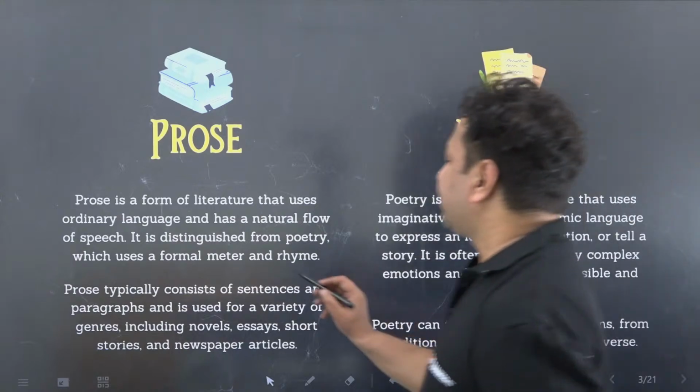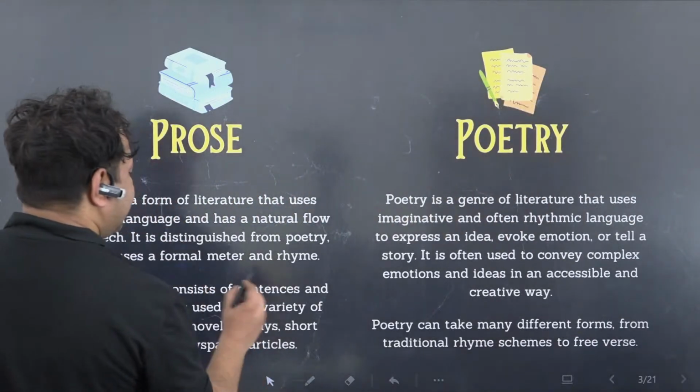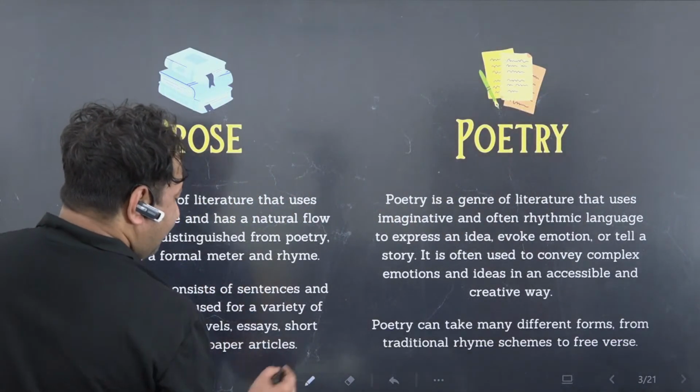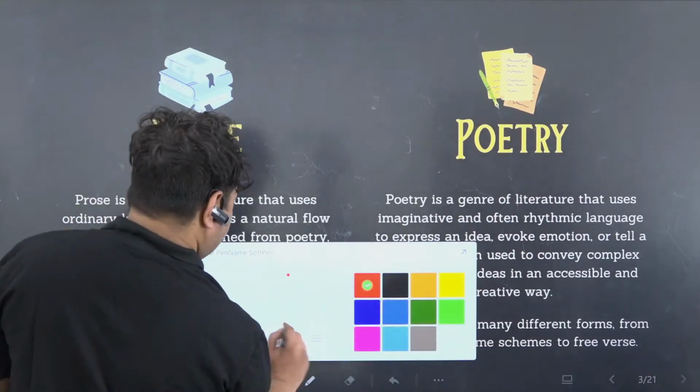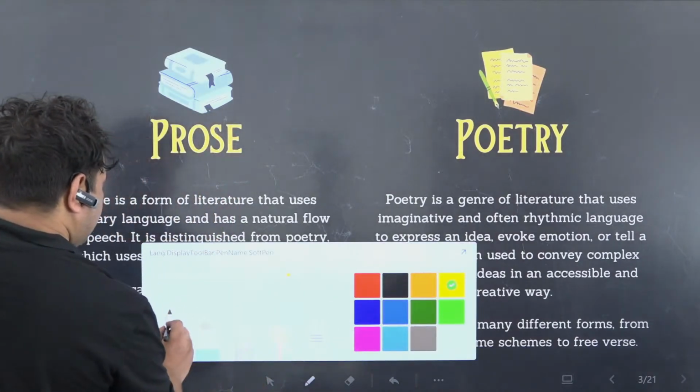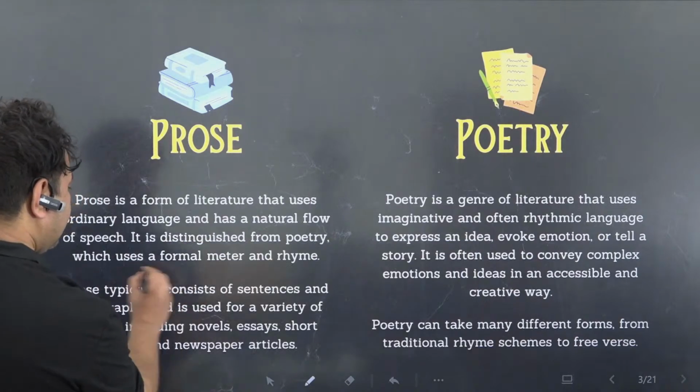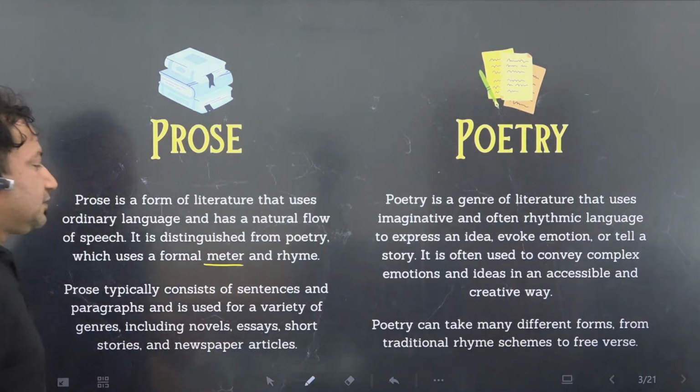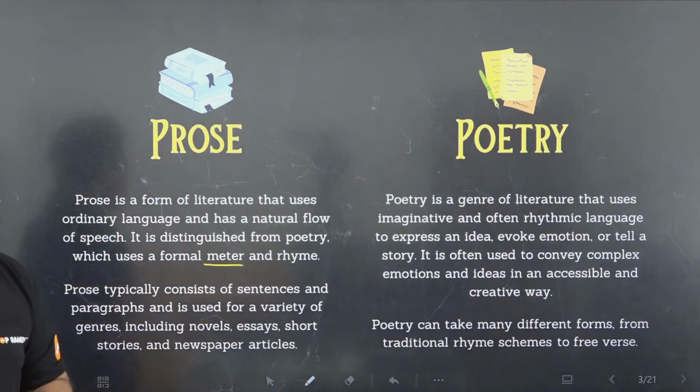When I say meter and rhyme, that means there is a certain pattern, the kind of words and the number of words which are fixed. So it follows the pattern.